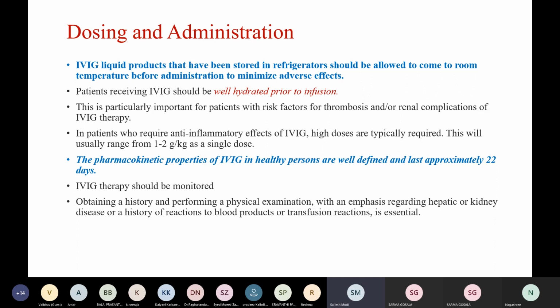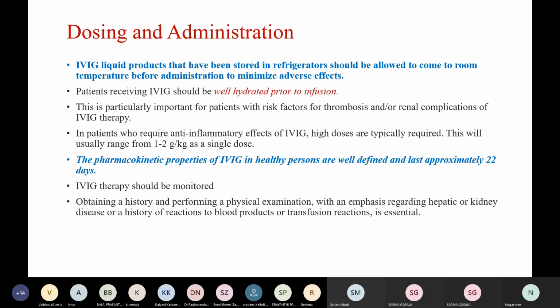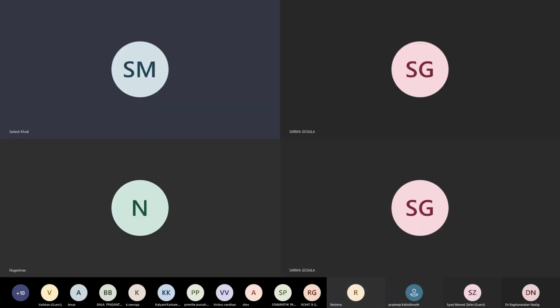Coming to dosing and administration, IVIG liquid products that have been stored in refrigerators should be allowed to come to room temperature before administration to minimize adverse effects. Patients receiving IVIG should be well hydrated prior to infusion. This is particularly important for patients with risk factors.